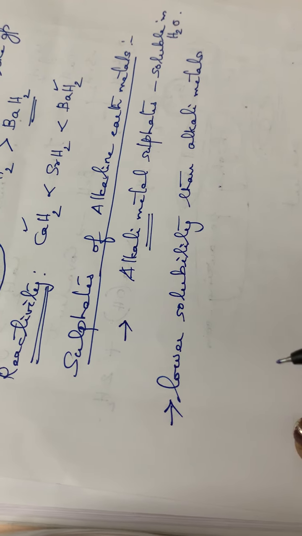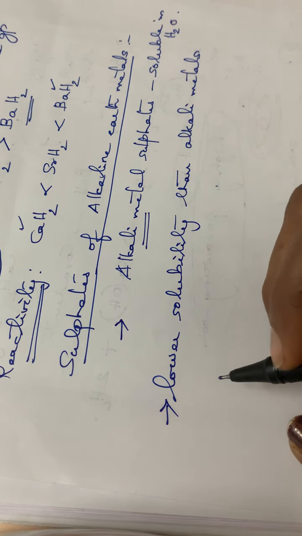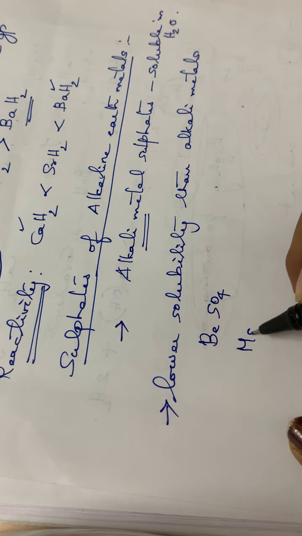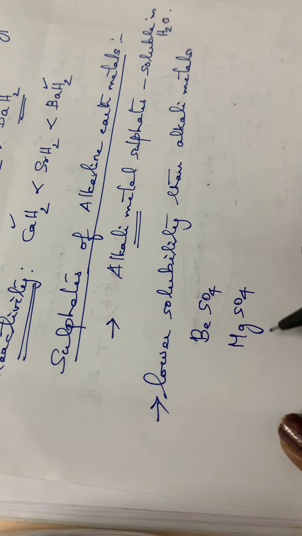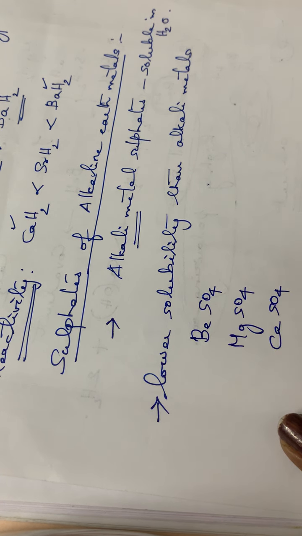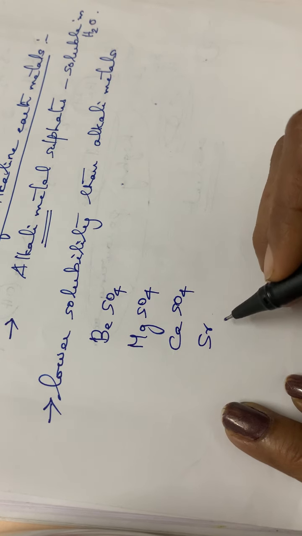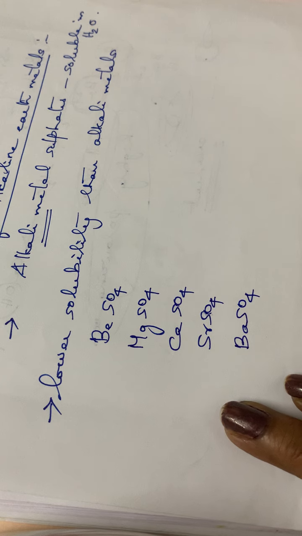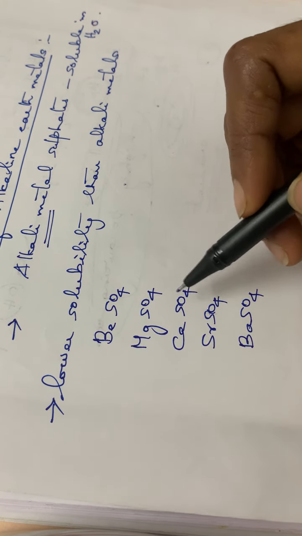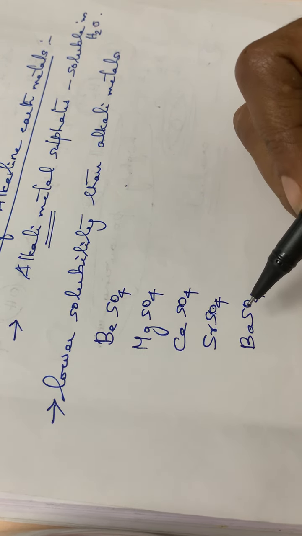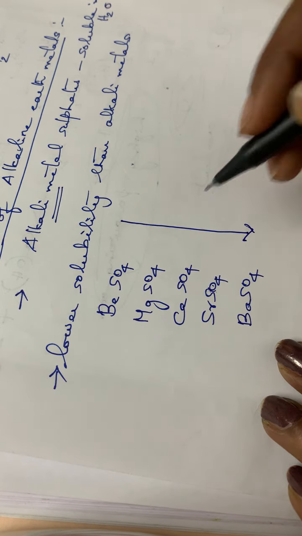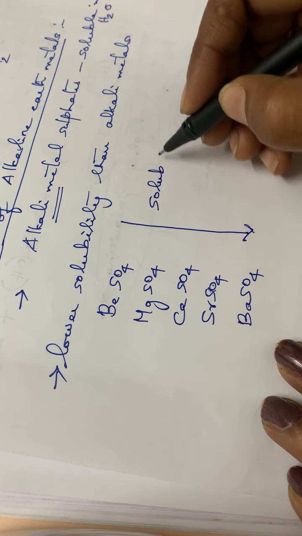We can write some of the sulfates of the alkaline earth metals: beryllium sulfate, magnesium sulfate, calcium sulfate, strontium sulfate and barium sulfate. So here the solubility of the sulfates decreases down the group.